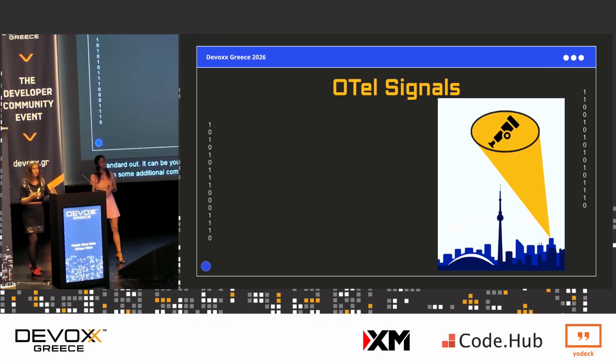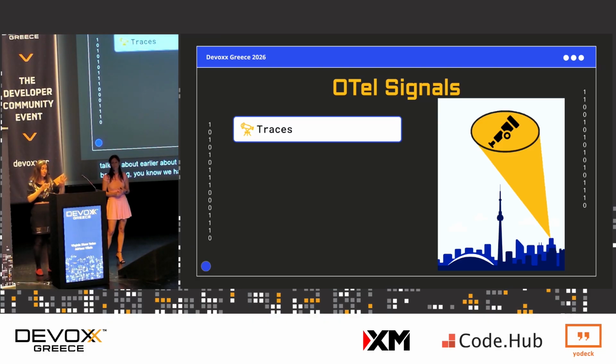Right, so we were talking earlier about the signals. What are the OpenTelemetry signals? Signals are basically anything that will give us the data. Importantly, traces track the journey of a request or transaction across different services and dependencies, and they highlight bottlenecks and the flow. A trace usually consists of spans representing specific operations.